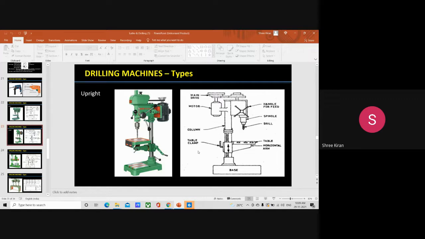So mainly there are two types of upright drilling machine. One is the round column section upright drilling machine, and the other one is the box column.